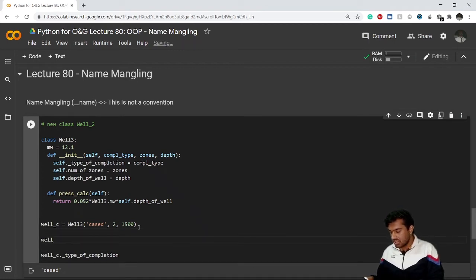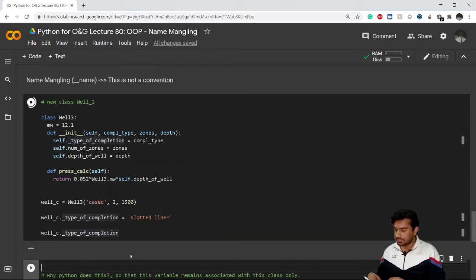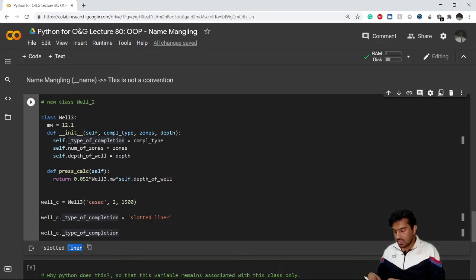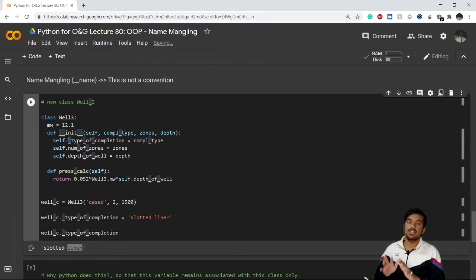So if I want to change it, what I'll simply do is val_c._type_of_completion, and I'll simply change it to, let's say, slotted liner. Now if I want to check this _type_of_completion, you see it has been changed to slotted liner. So this proves that although I was just giving an indication, to treat this as a private property, it is a public property. It means we can make whatever changes we want. So this was all that I wanted to start with.